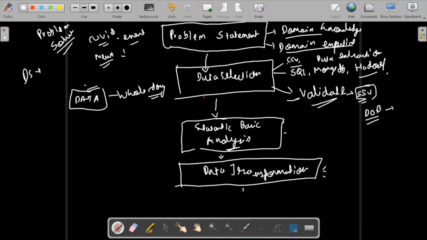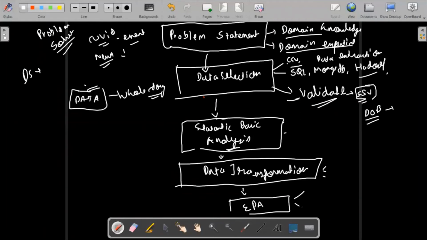After that, maybe I'm going to start with the EDA part, exploratory data analysis, that we have seen. I've taught you pandas profiling and Sweetviz visualization, so you can use that, and you can also do simple visualization by yourself. You know how to find the mean, how to check the missing values, all the parts. I've shown you pandas already, so it's going to give you all the information about the data.